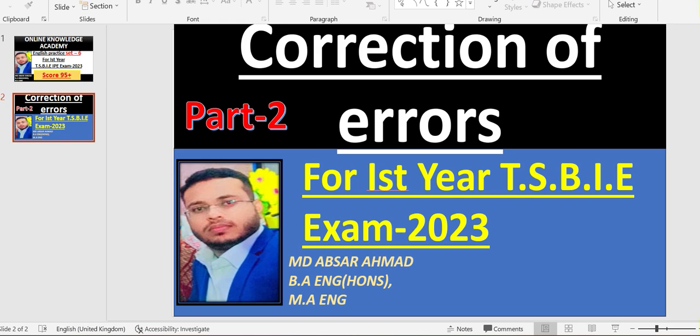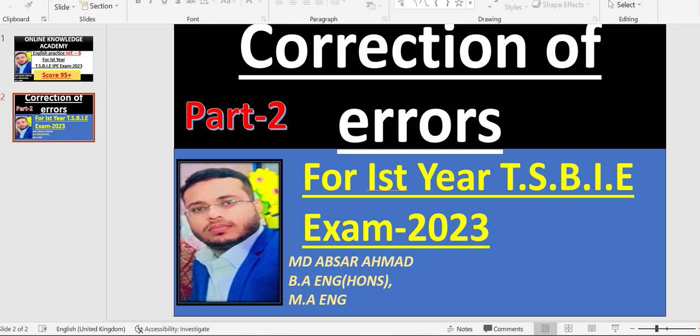Correction of errors is one of the bits that you will find in your IPE examination 2023. As you know, the timetable has already been released by the Telangana State Board of Intermediate Education. So your examination is going to start from 15th of March 2023.